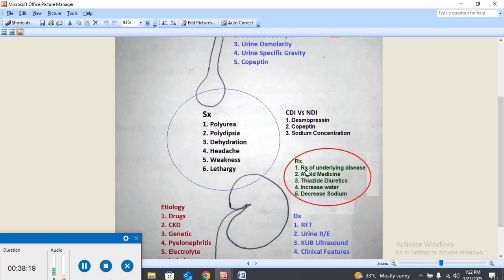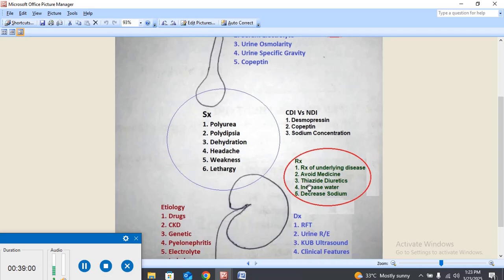Similarly, in the nephrogenic type, the underlying disease should be treated, because in most cases this is due to an underlying disease. Similarly, you will avoid medicines which increase the urine output. Lithium and demeclocycline are responsible for nephrogenic diabetes insipidus, so you will avoid those medicines. The thiazide diuretics are the mainstay drugs, the key drugs for the treatment of nephrogenic diabetes insipidus.